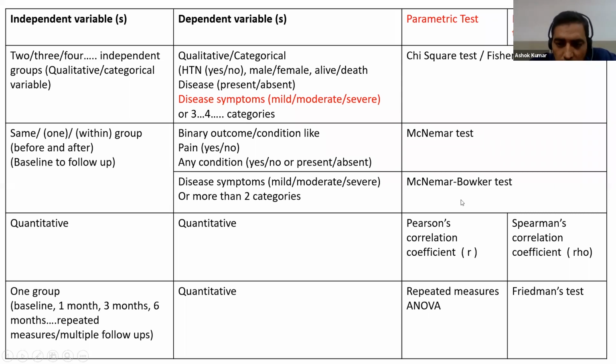And again, there is the McNemar-Bowker test. And we can use it in the same condition: the same group before and after, baseline to follow-up, a single follow-up. But you have to remember that here the condition is not binary. It's a condition like disease symptoms mild, moderate, and severe, or any category more than two. So if there are more than two categories before treatment and after treatment, then we have to use the McNemar-Bowker test. It will come automatically in the SPSS software.